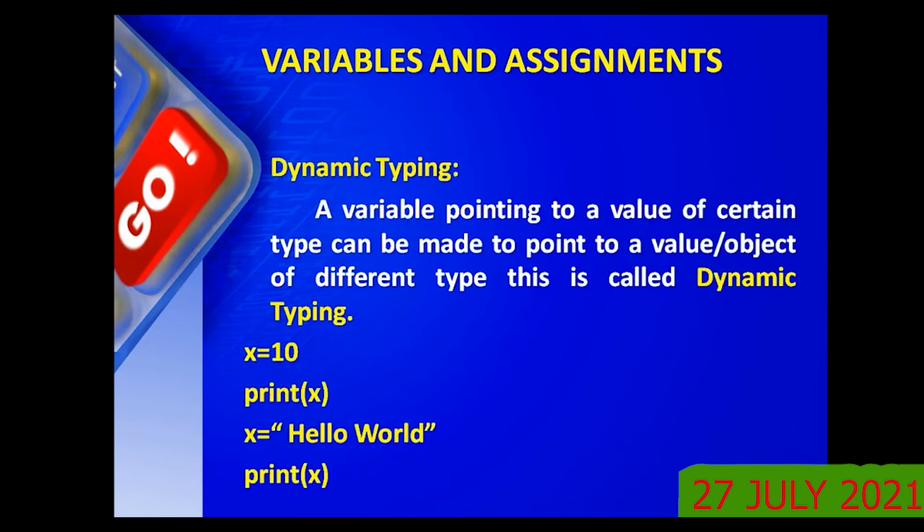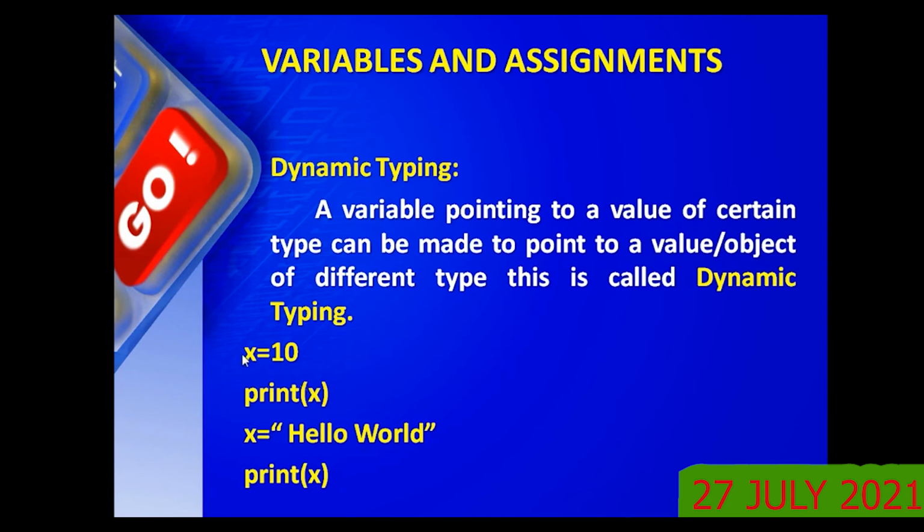Right. Now variables and assignments continued. Dynamic typing. What do you mean by dynamic typing? Typing basically means data type. A variable pointing to a value of a certain data type can be made to point to a value of a different type. This is called dynamic typing. Understood? A variable pointing to a value of a certain type can be made to point to a value of a different type.